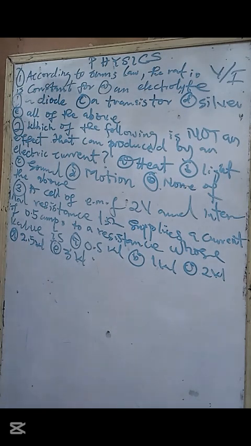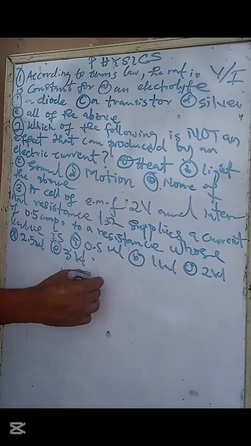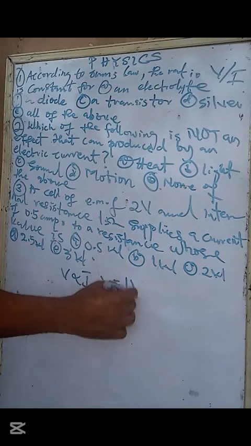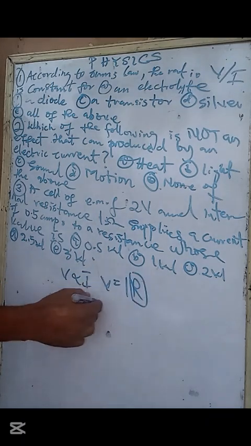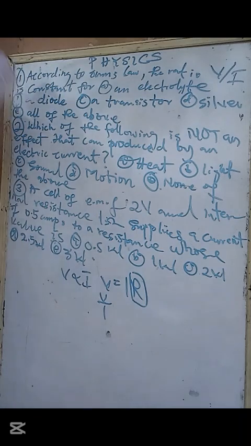So what is Ohm's law? Ohm's law is V directly proportional to I, V equals I R. So this is the constant, because R is equal to V over I. So that constant is for electrolyte, diodes, transistor, and silver, or all of the above.